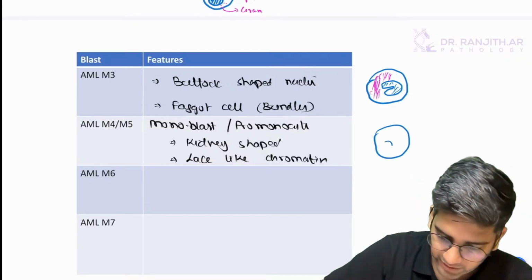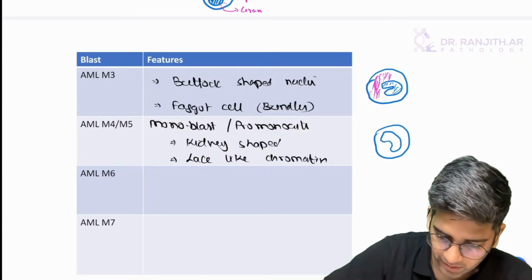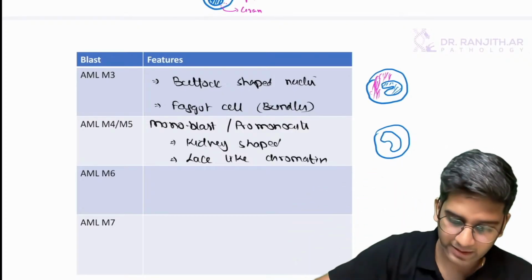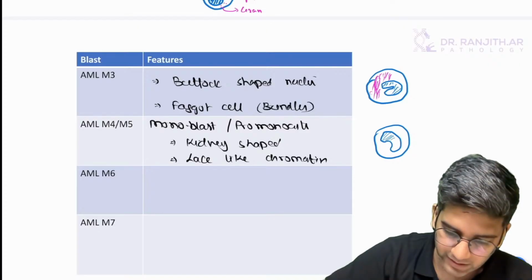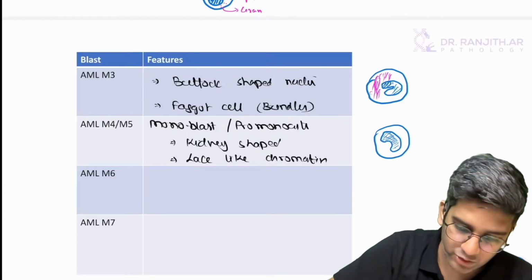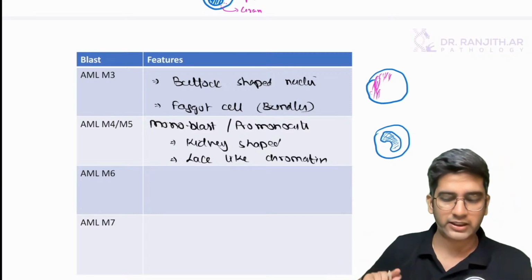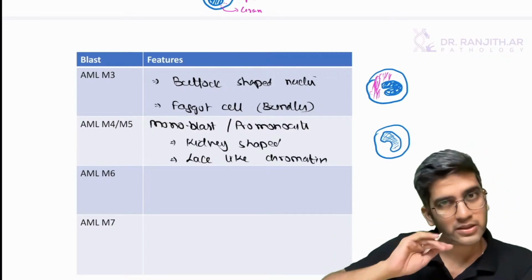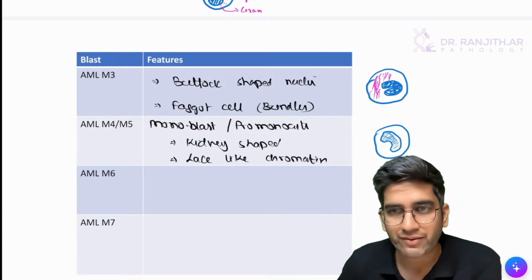How do you differentiate a kidney versus a buttock-shaped nuclei? The buttock-shaped nuclei will have much folding. Kidney shape will not have that much folding. And it's lace-like chromatin. It will not be very dark. It will be very thin like a lace. This obviously will be a little bit darker. That's a lace-like chromatin, kidney-shaped nuclei for a monoblast. Draw the kidney a little bit bigger, should have high NC ratio.